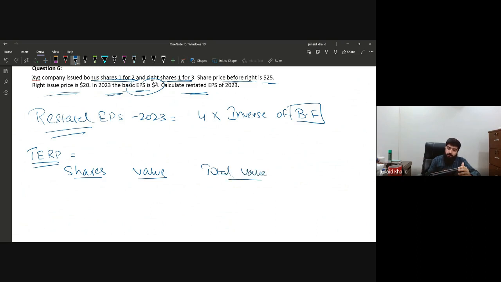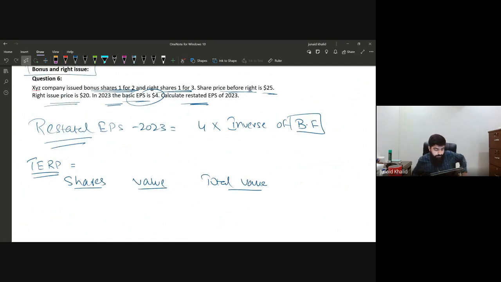Now, shares. First of all, what we have is right shares. Yes, there are bonus shares, and we will account for them later on. First, we are dealing with the right shares. We are issuing 1 right share for every 3, and the right share is issued at a price of 20, and the shareholders already had 3 shares. The price was 25.